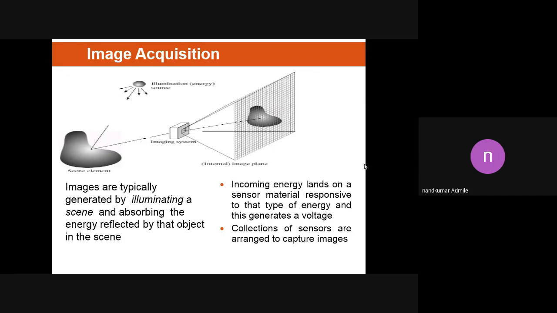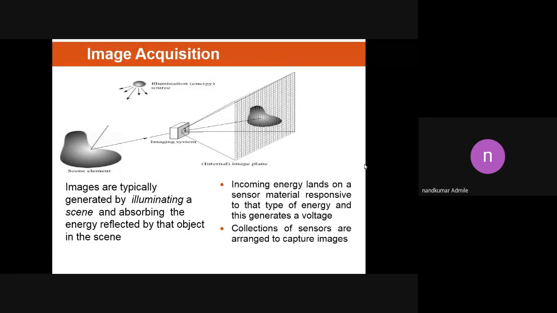As the resolution degrades, the quality of the image also degrades. So image resolution matters in the quality of the image. If we require a higher quality image, then we have to consider higher resolution.